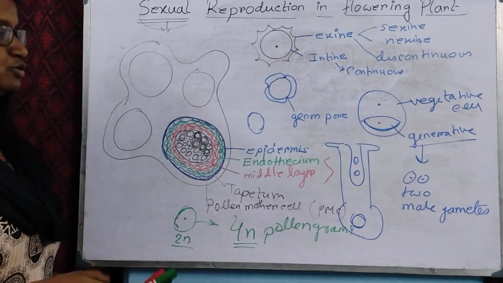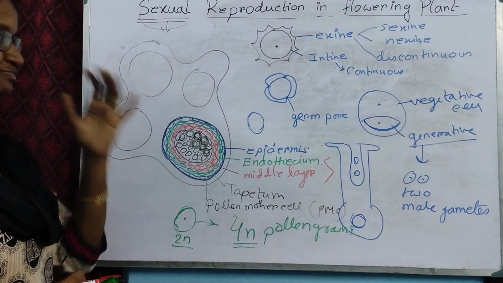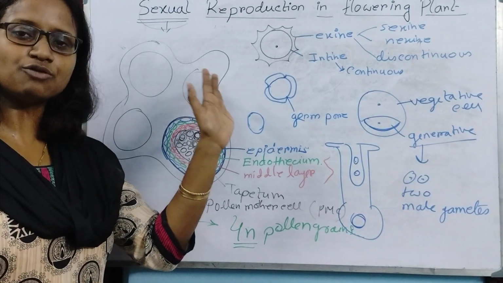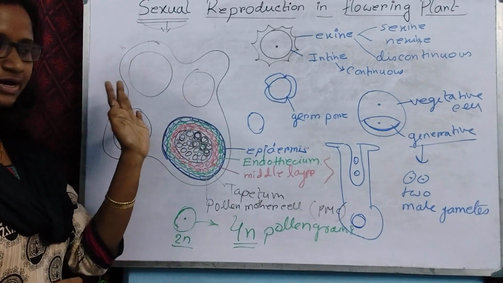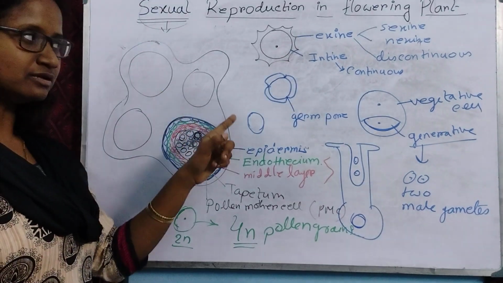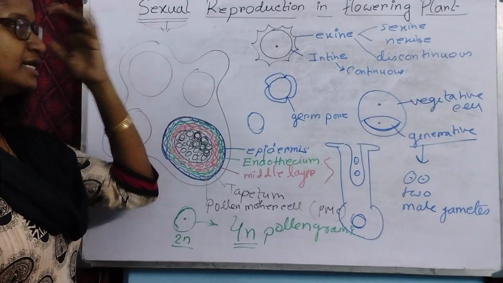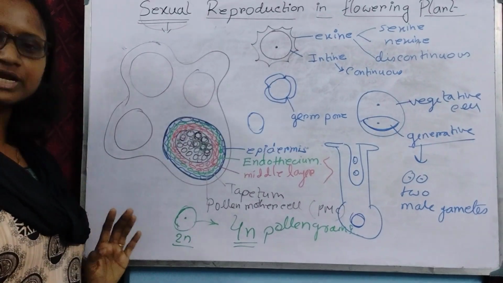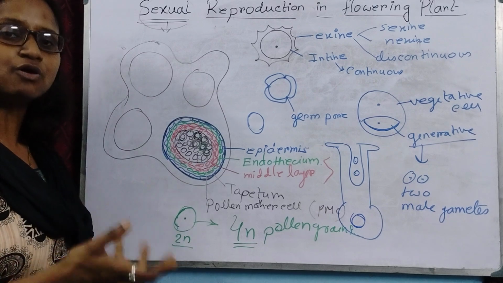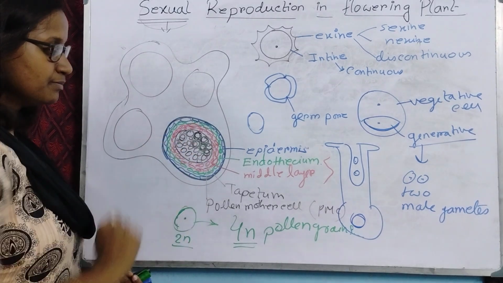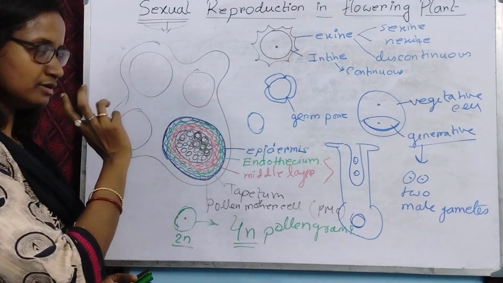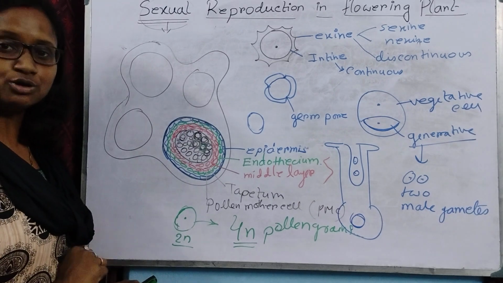Okay. So today we learned the structure of the male gametophyte, that is, the structure of the anther, inside the anther lobe. Then we studied the structure of the pollen grain and how pollen grains are formed within the theca, within the anther lobe.